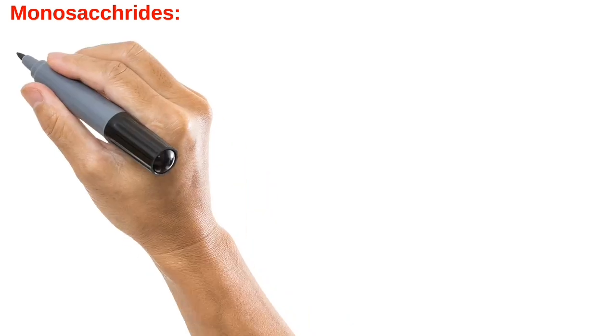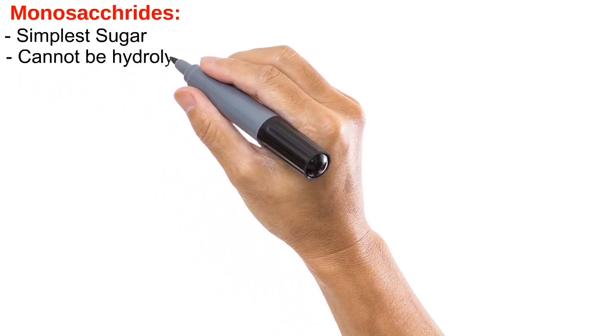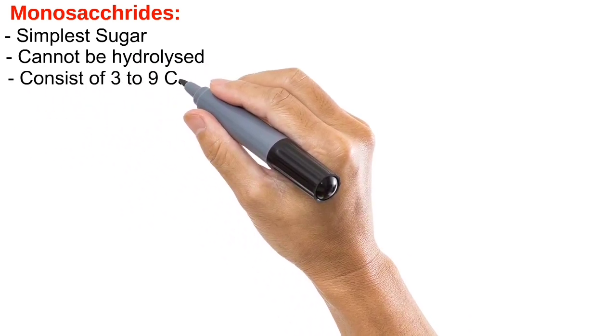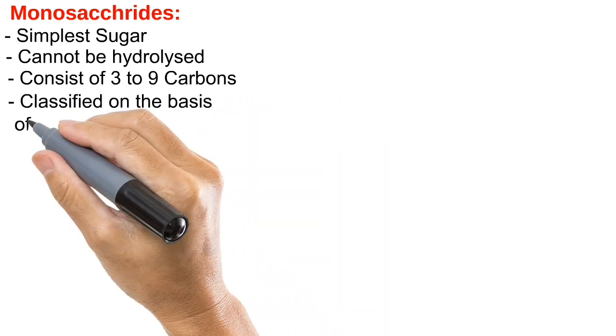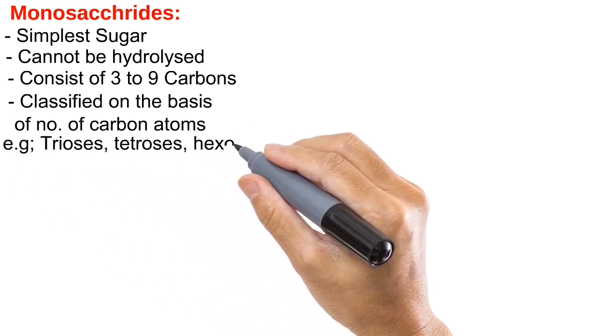Monosaccharides are the simplest sugars. Monosaccharides cannot be hydrolyzed. They consist of 3 to 9 carbon atoms. Therefore, they are classified according to the number of the carbon atoms present in their molecules. For example, trioses, tetroses, pentoses, hexoses, and so on. These names are given on the basis of the number of carbon atoms.